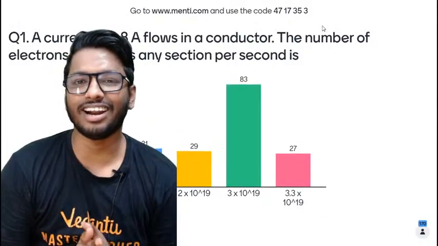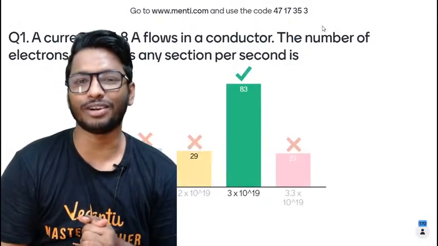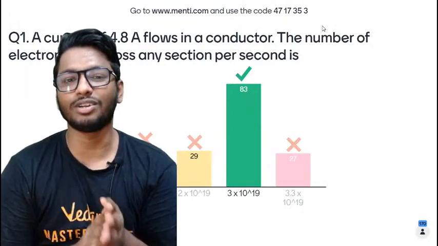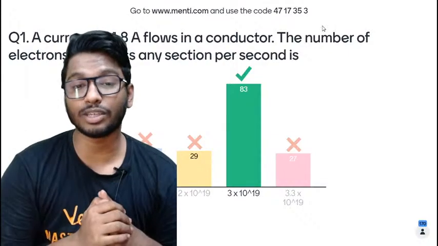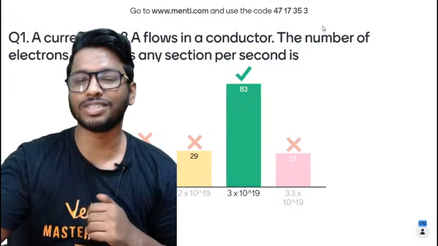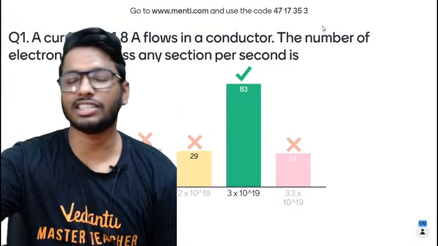Let's see how many of you guys got the right answer. 83 of you guys were able to give the right answer out of 170. Not bad, not a bad start at all. 31 of you guys went with option number 1, 29 of you guys pretty close. All the other options were chosen pretty equally, but the right answer is actually option number C, guys.